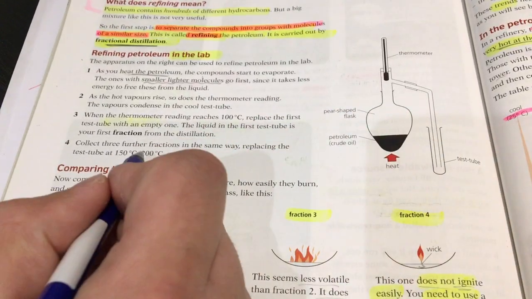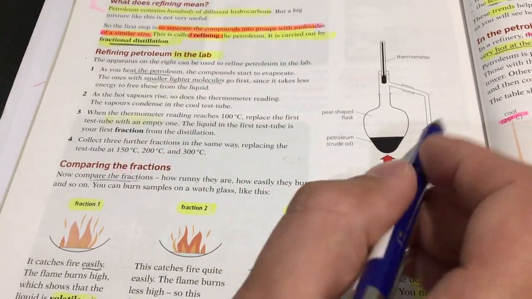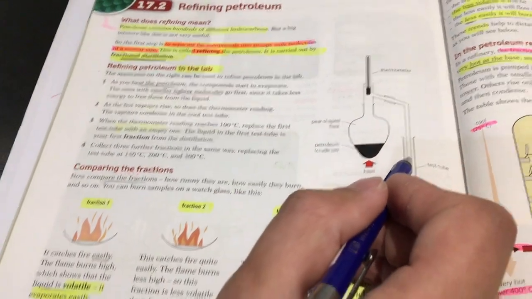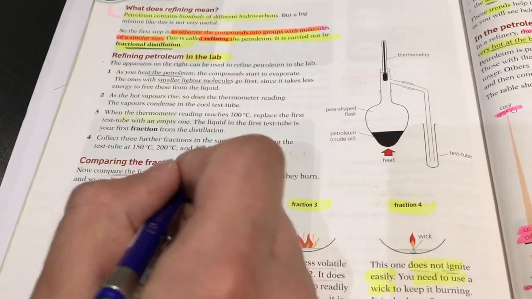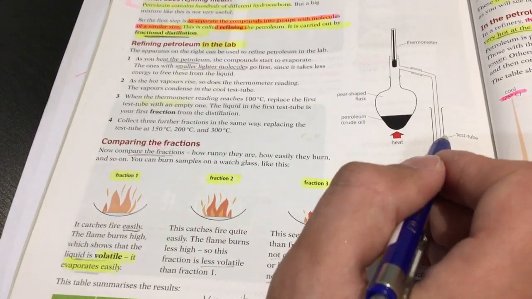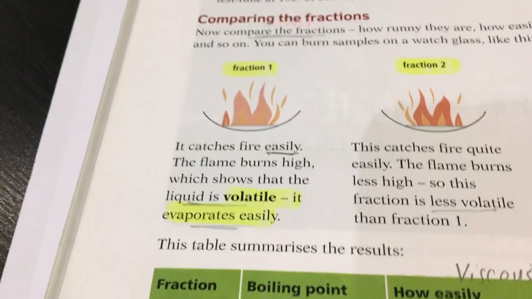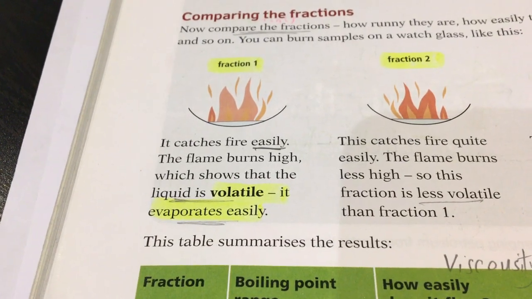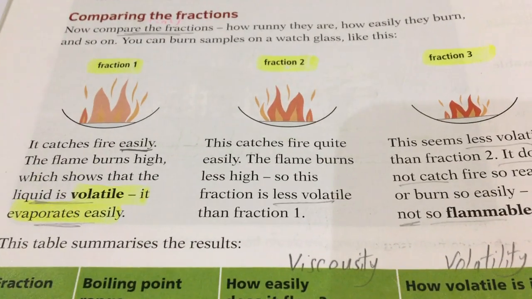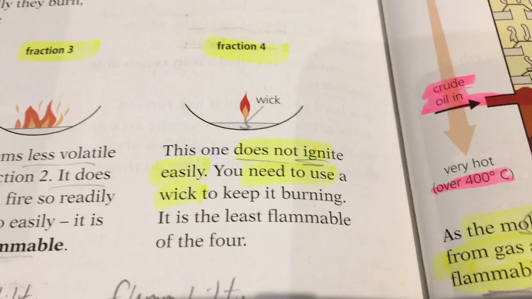We complete heating until 200. So we collect a third fraction here. Then we take this third tube away and use a fourth empty tube. Complete heating until temperature 300 to collect the fourth fraction. In this way we collect 4 fractions. The first fraction is collected at temperature between room temperature to 100. The second fraction we got between temperatures 100 and 150. The third between 150 and 200. The fourth between 200 and 300.